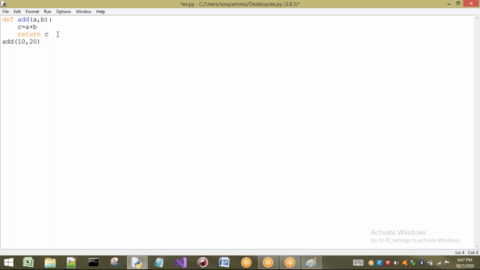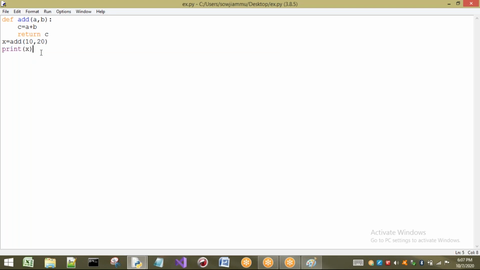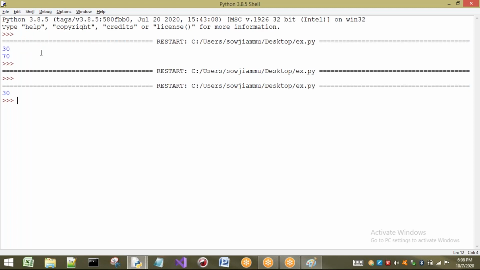So it is going to return something to the caller. The caller has to store it, otherwise it has to print it, so that the result will be stored or shown to the user. If you are not going to store that value or print that value, the value will not be shown to the user. So now I am going to do what? X equal to, I am storing the result in some X. Now I am printing what? Print of X. So now observe, the value will be printed as 30, no problem.